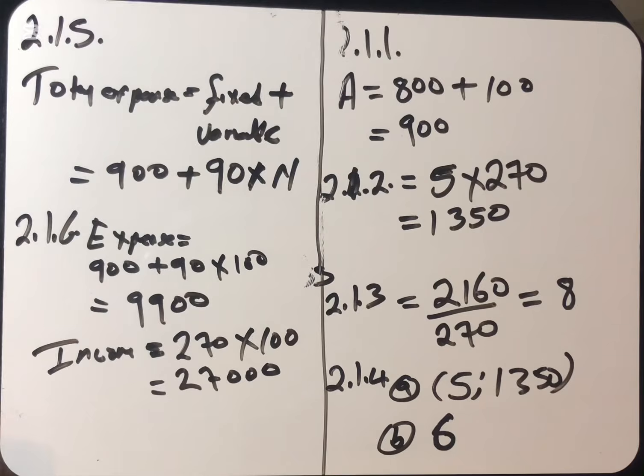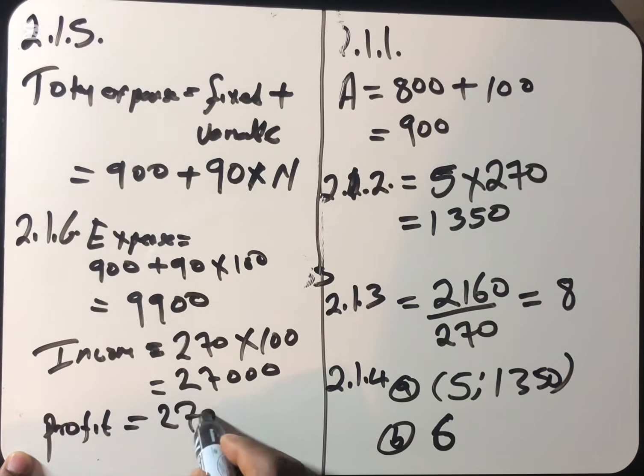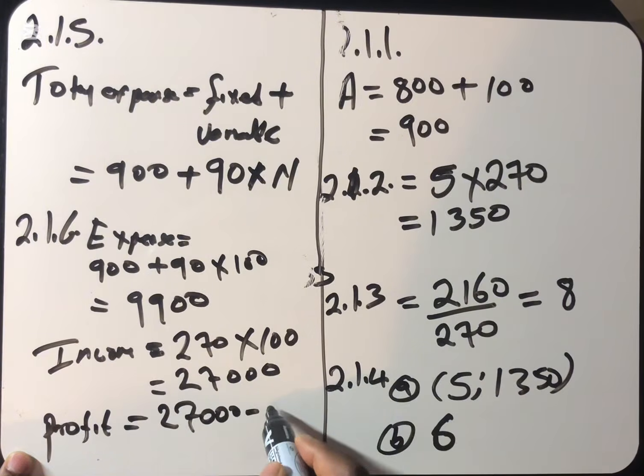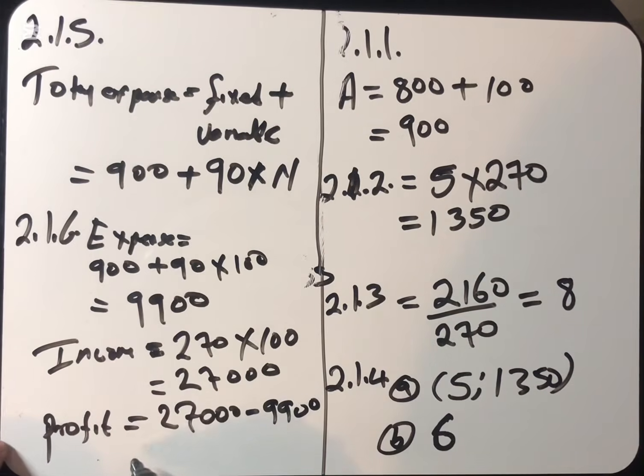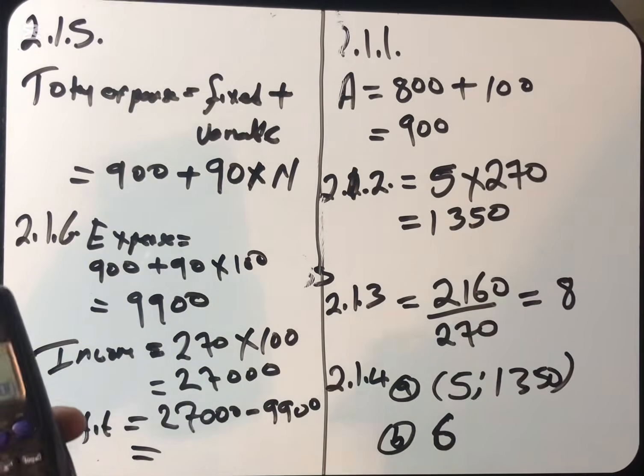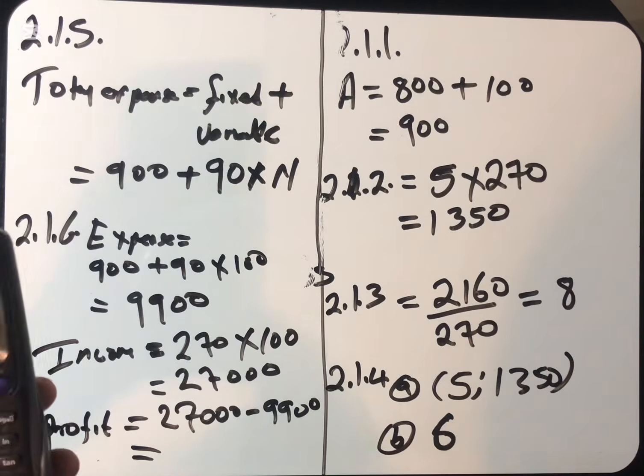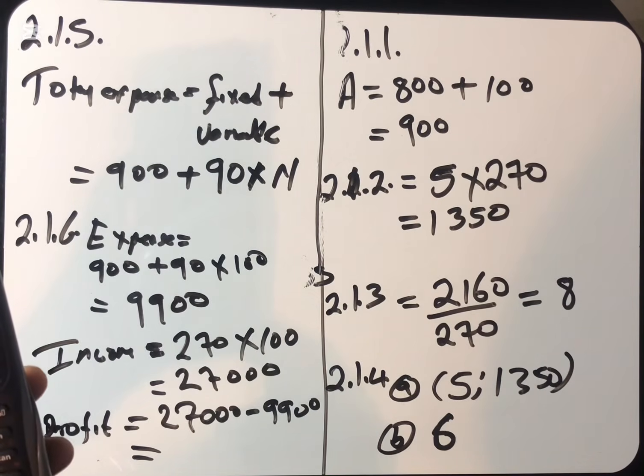So now they want us to calculate what? The profit to be 27,000 minus 9,900. So the difference between the two is going to be 27,000 minus 9,900.